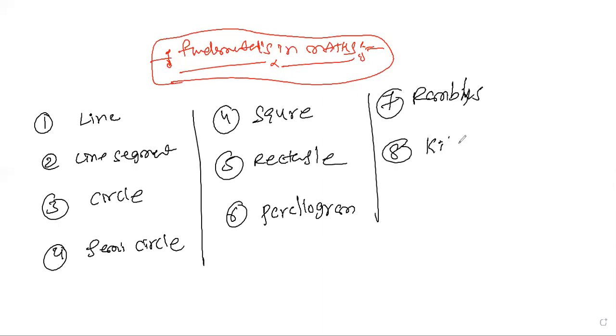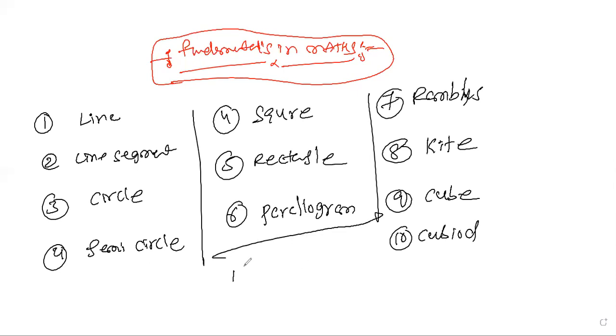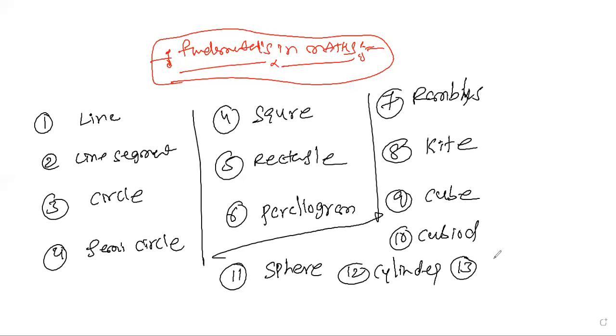Then ninth, what is a cube? Tenth, what is a cuboid? And then we are going to discuss the 11th, sphere, then cylinder, then cone. This we have to see right now. I'll give a brief and short introduction to the individual properties one by one. These are all required when you enter into the mathematics.